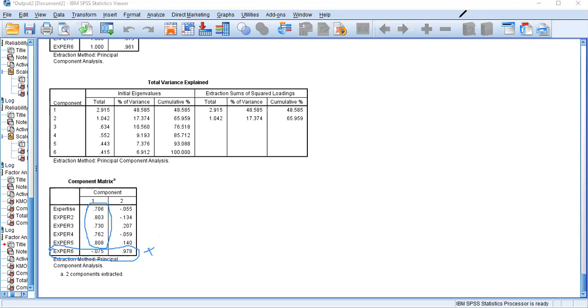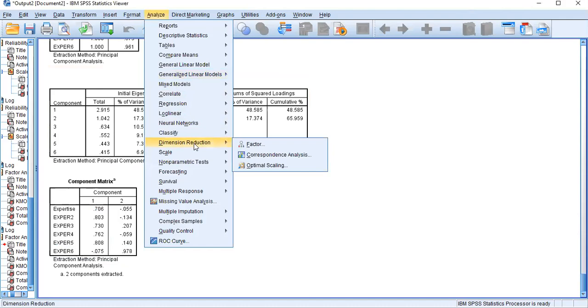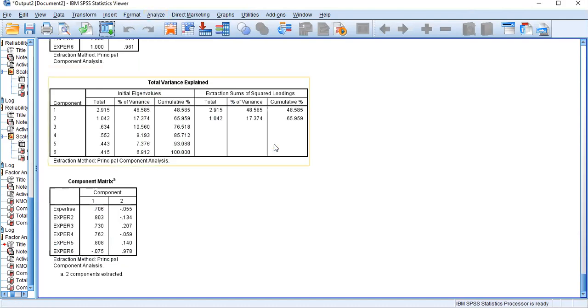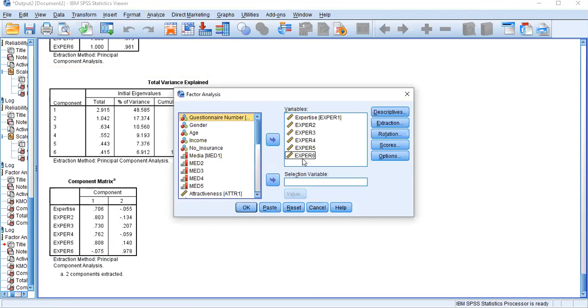Then what we can do is run the analysis again, removing that item number 6. Now I am removing this item. Just select it and it will move to the left-hand side box.